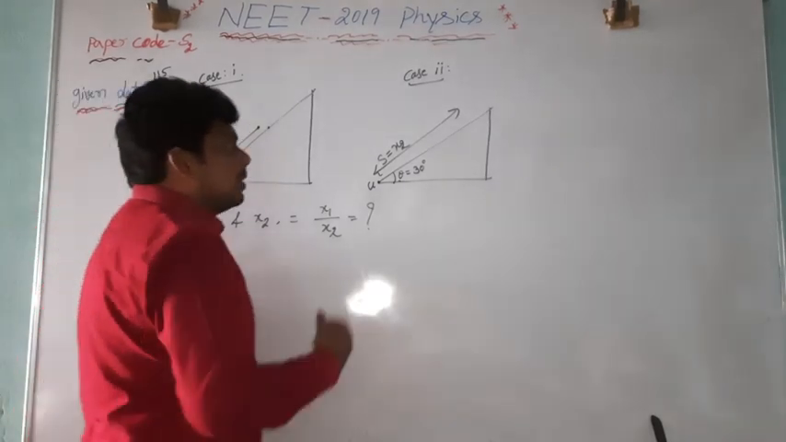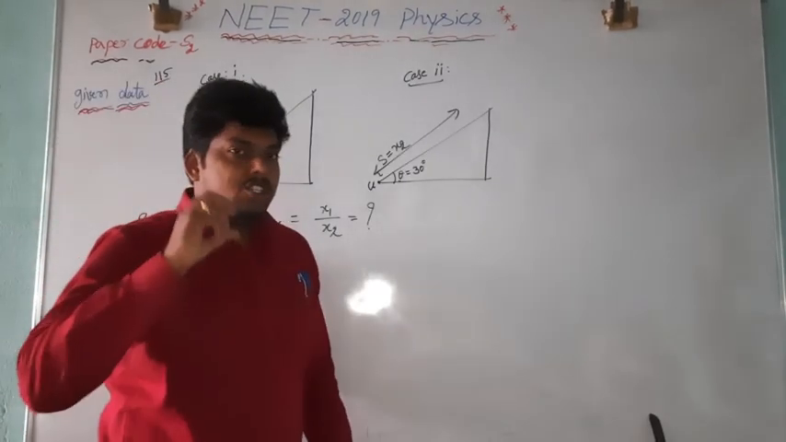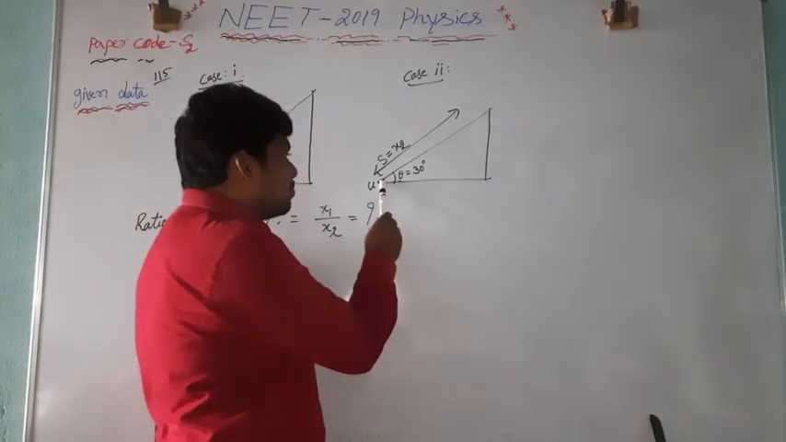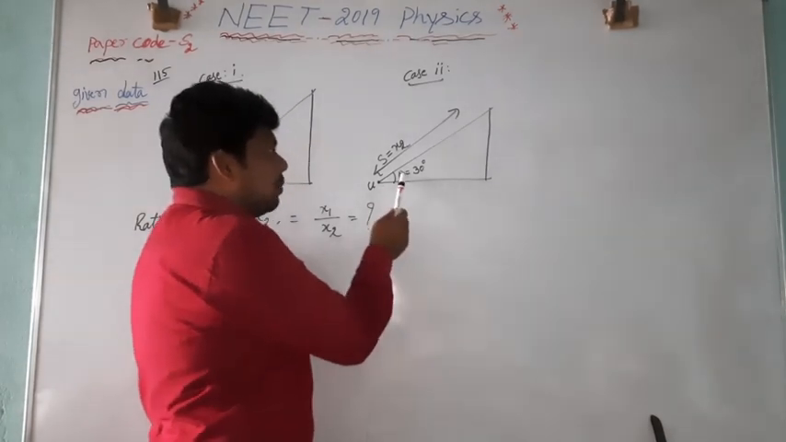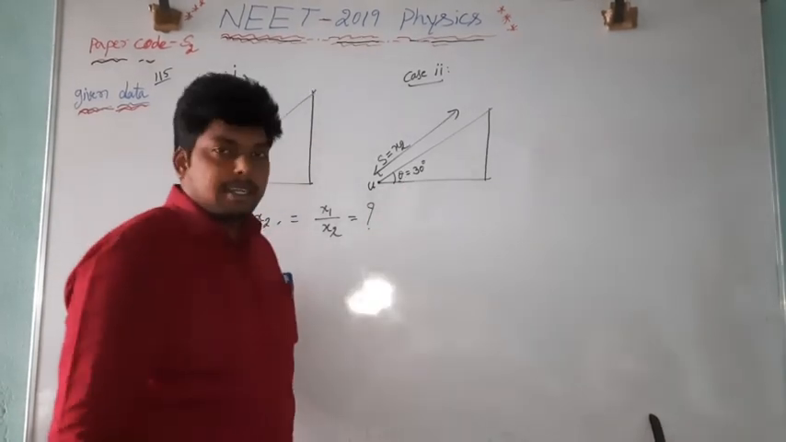Now again the same body is shot from the bottom point of another inclined plane when the angle of inclination is 30 degree.